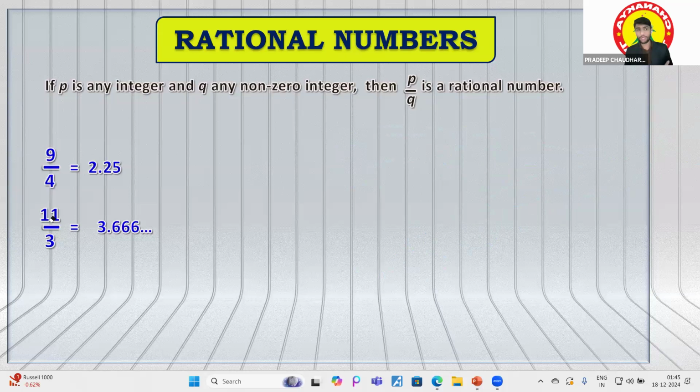So these are 9 by 4 and 11 by 3. Basically we are seeing two types of rational numbers over there. One is 9 by 4, which has some fixed value. 2.25, and 3.66, 3 point, and after that we are not getting any fixed value. It is like repeating itself. The digit is repeating itself. Now let's understand in a very easy manner what these things are.